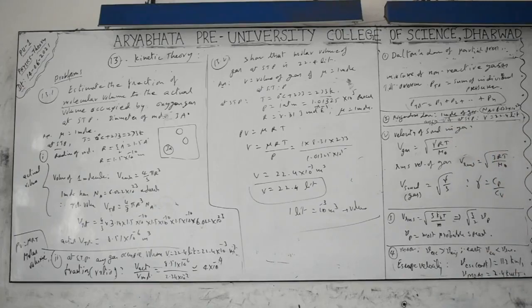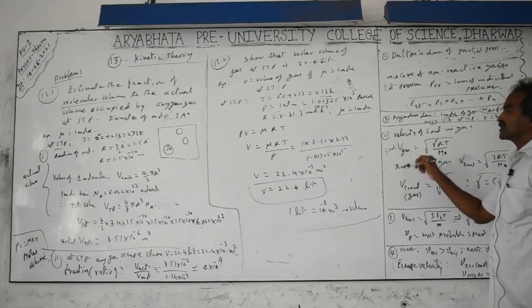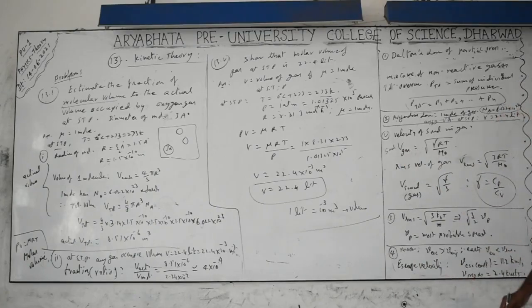Next, the velocity of sound in gases. This will come in the sound topic. The velocity in gases depends on temperature and molar mass as v equals under root of gamma RT by molar mass of the gas. Gamma is the ratio of the specific heats of the gas. This is called the Laplace corrected formula for the velocity of sound in gases. Newton also gave a relation, and Laplace also gave the relation, for the velocity of sound in gases only. Sound in liquids and solids is a different case, depending on the elastic properties.